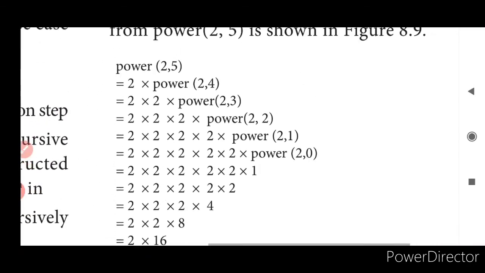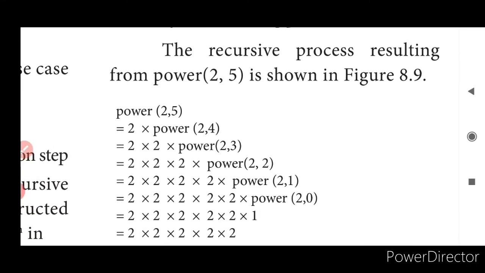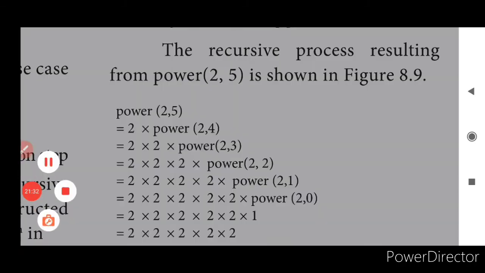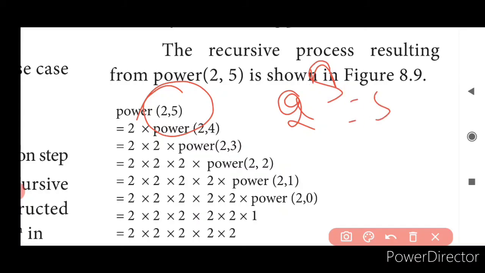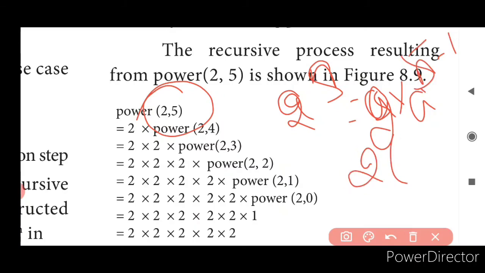How they have taken 2 into, we have to calculate power of 2 comma 5. What is the formula for calculating a power n, 2 power n, 2 power 5? It is going to be what? A into a power n minus 1. What is the n value here? A power n. It is 5 minus 1. 2 into 2 power 4. Yes, 2 into 2 power 4. That is what we are writing as 2 comma 4.